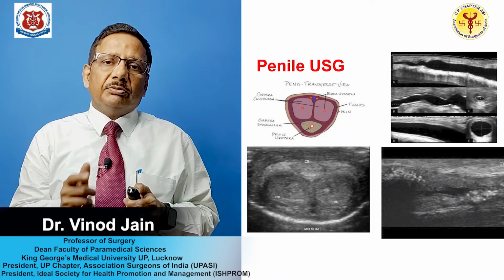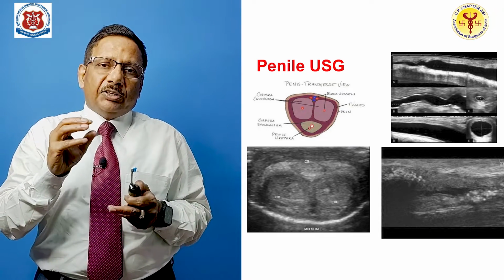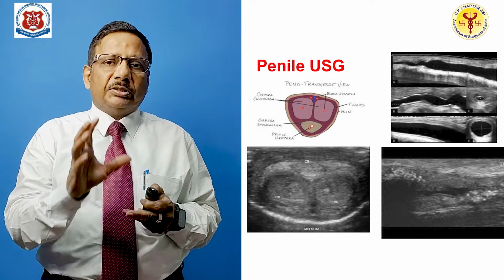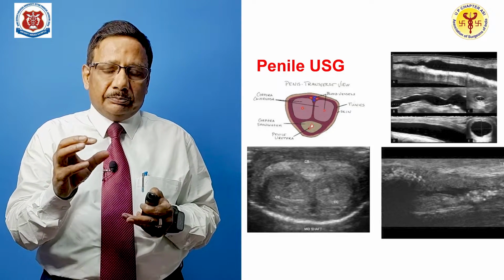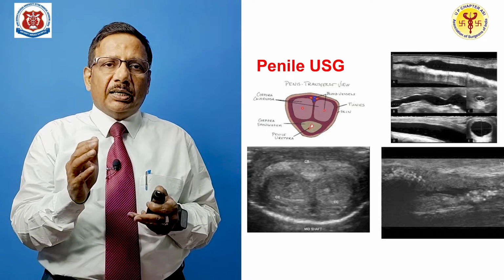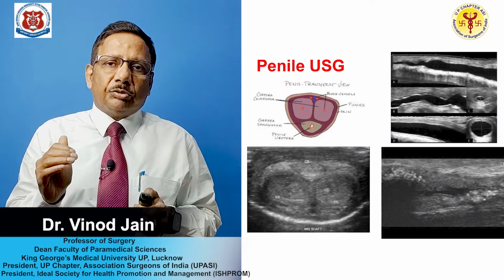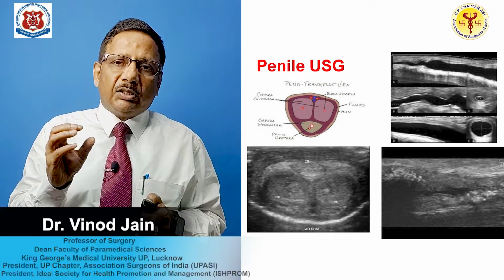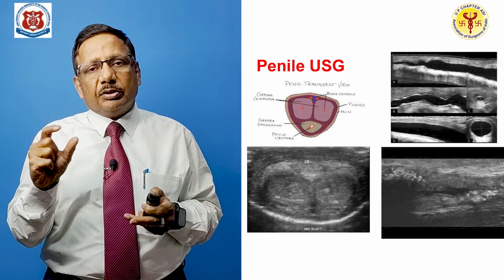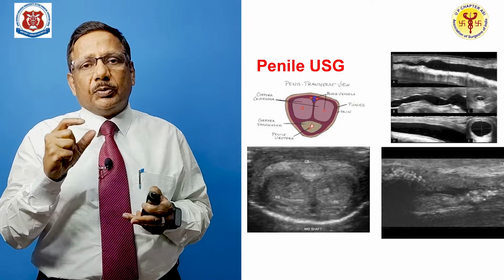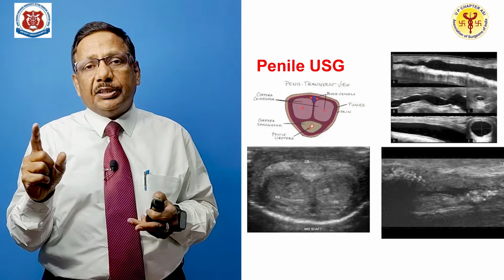Then this is penile ultrasound. You can see the urethral lumen has been filled with xylocaine jelly. A high resolution ultrasound probe has been put over the penis, and as you can see in the diagram on the right side, the below segment is clearly showing the involvement of corpus spongiosum as well as the narrowing of the lumen of the urethra. So this tells you how much of the corpus spongiosum is involved. All these things are important when you are planning your treatment modality.